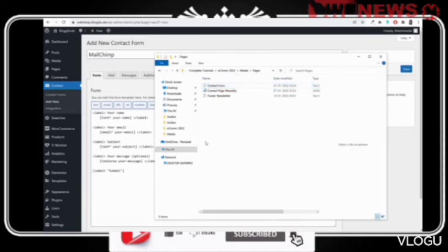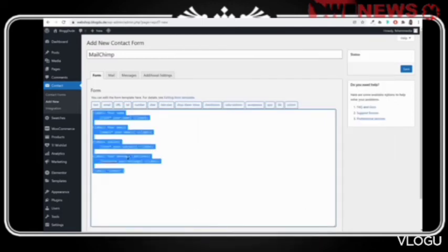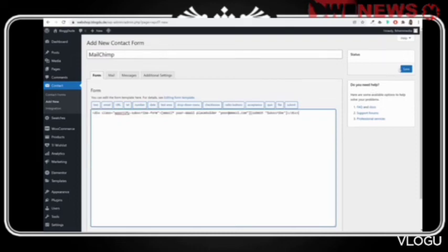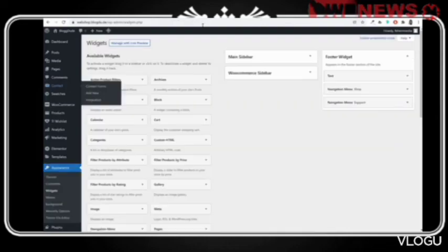Again open the file that you have downloaded and open this one, footer newsletter. Copy everything, come over here, paste it over here. Now save it. Once you save this thing, copy this shortcode. Come back to this website and come back to the widget screen.